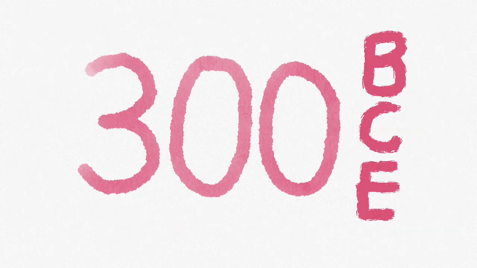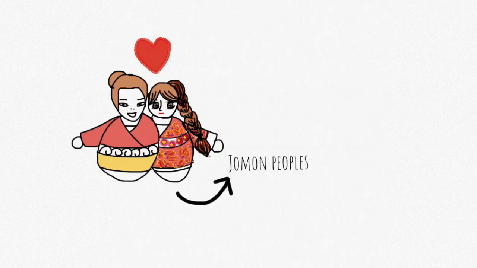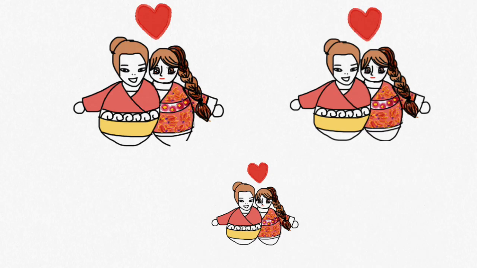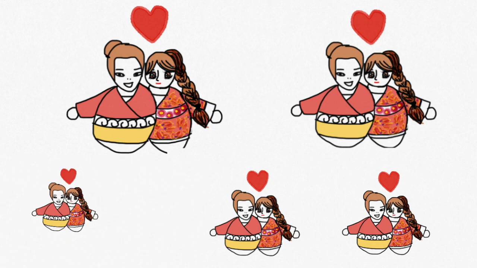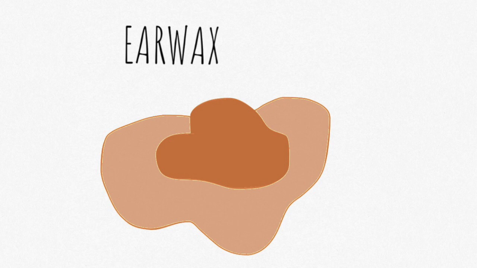Most researchers agree that Migration 2 began around 300 BCE. People from South Korea formed a little colony in Kyushu and bred with Jomon peoples. The mixing of the two groups formed the Japanese people. They were the Yayoi people. One of my favorite pieces of evidence is the earwax study.